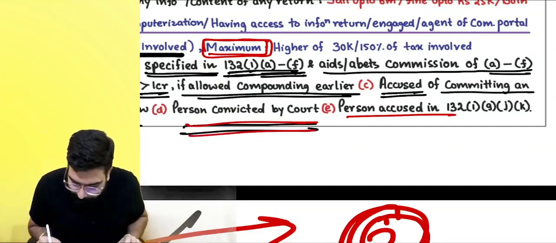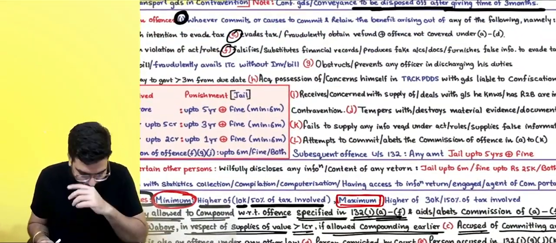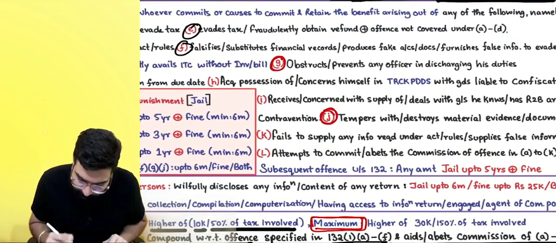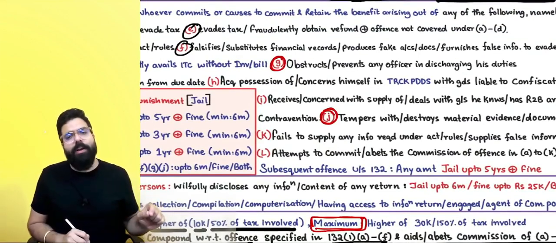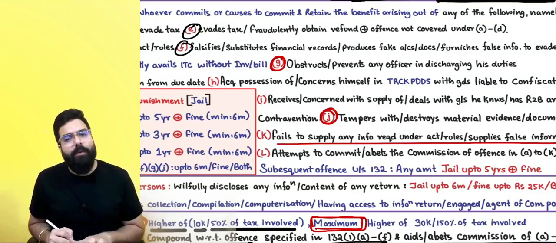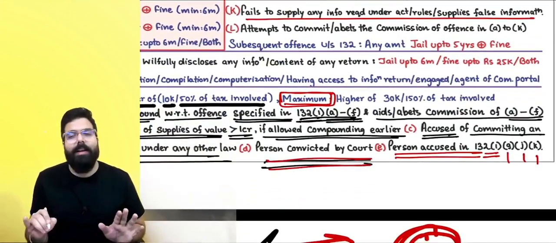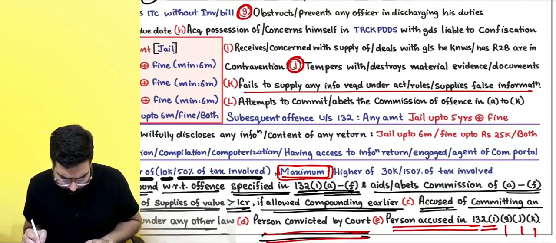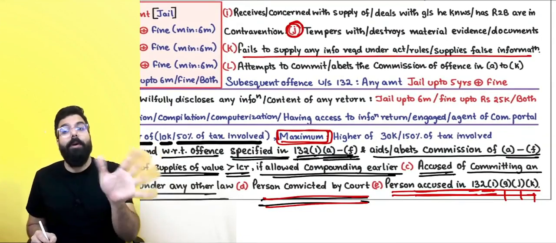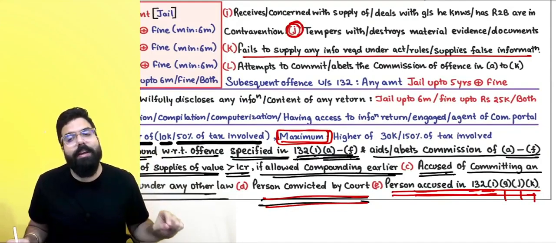Also remember, person accused in 132 G, J, K. What is GJK? Everyone over here. If you obstruct an officer, J means tampers or destroys evidence, and fails to supply information which is required under the act or supplies false information, then they are telling no GJK. Yes, no one can help you. Compounding will not be there. We will send you to jail if you do 132 GJK offenses.